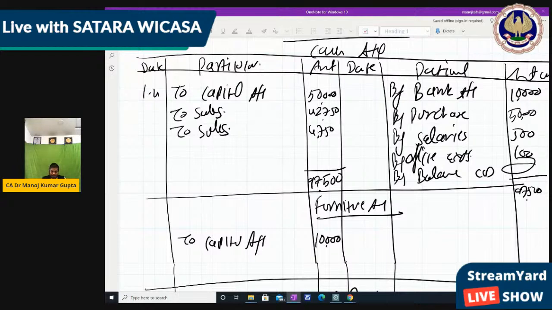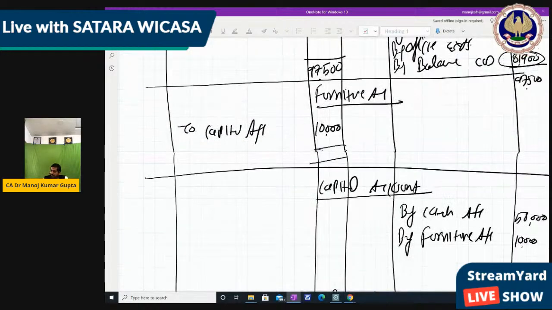Please tell me first. You should have a calculator. 81,900. 81,900 is the balancing figure of the cash account. Check. By balance carry down. Furniture 10,000.